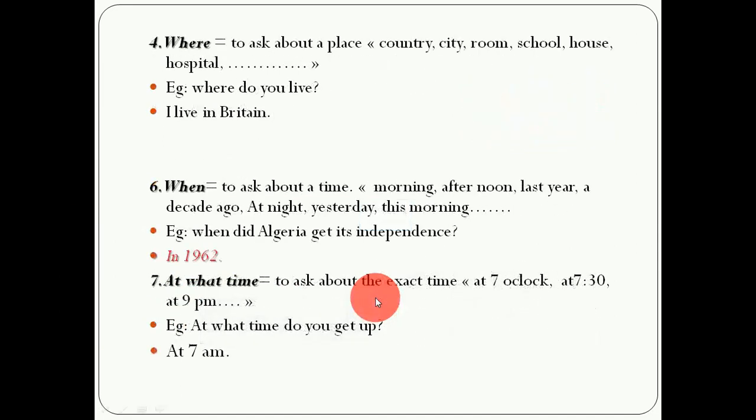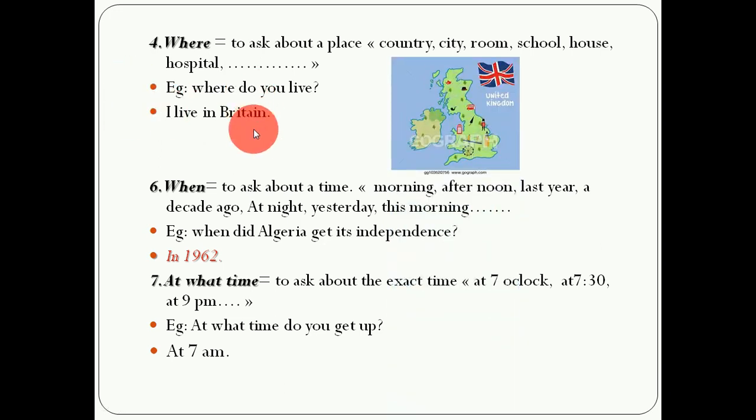Next one is where. We use where to ask about a place. Any place, whatever the place is. It can be a country, city, room, school, house, hospital, a specific place in the house. Okay, specific place in the school, specific place in the city. Example, where do you live? I live in Britain. So this is the place.